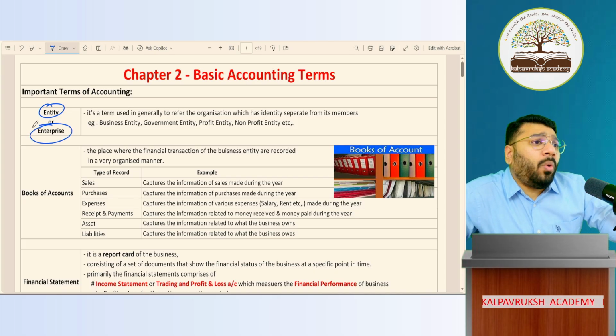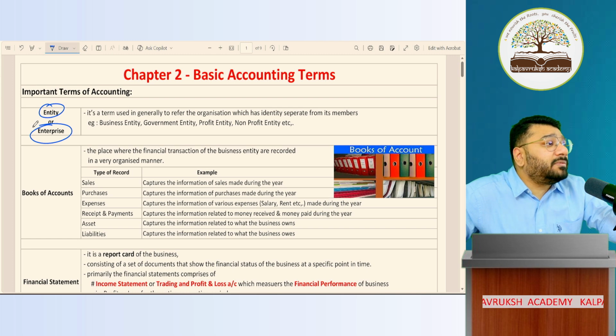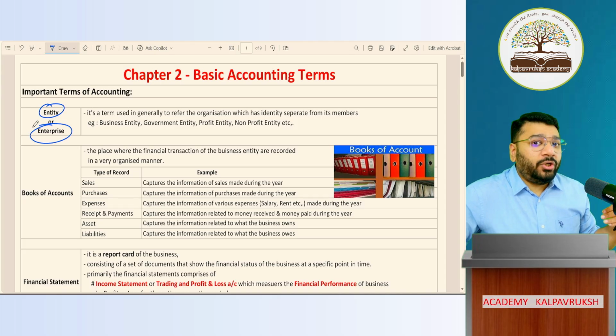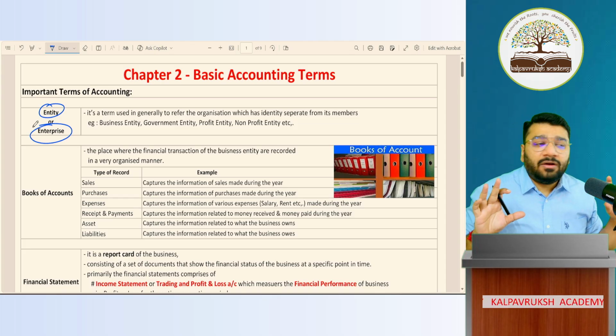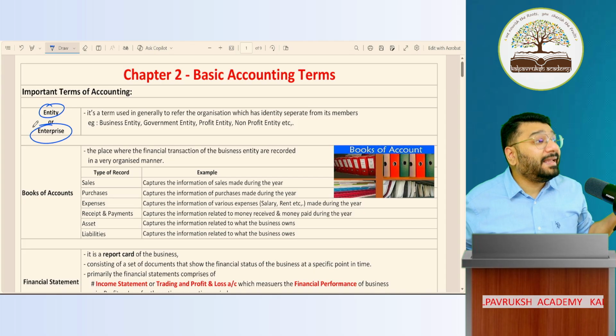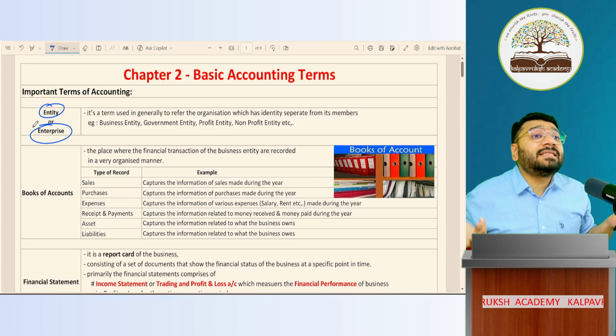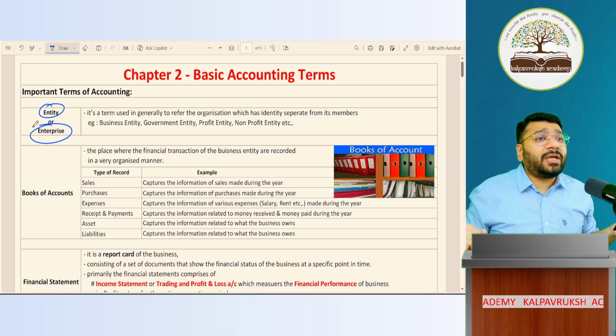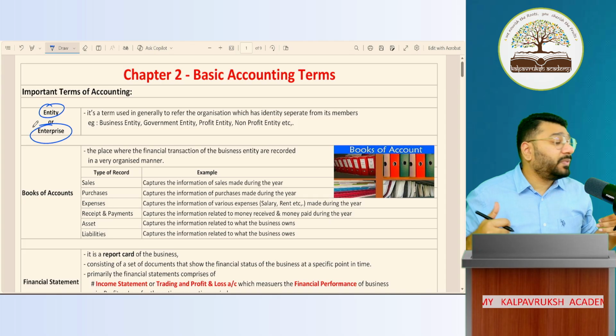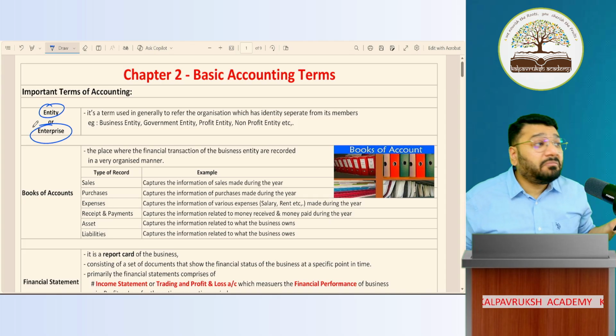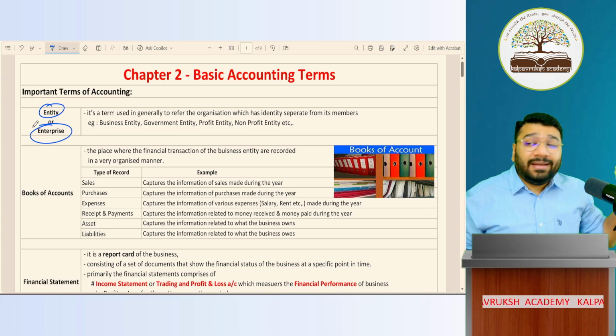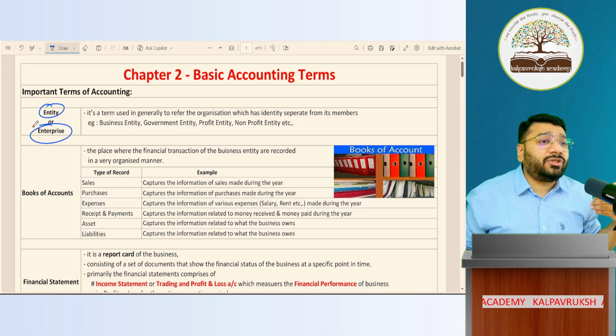According to you, what does an entity or enterprise mean? When do we use the term entity or enterprise? When you want to represent a business, we call it an entity. Fortune's Fun Learning Academy, what is it? Entity. It is called a business entity. Profit making entity. Got it, not got it? Kalpavriksha Academy, what is it? Entity. Reliance Industries Limited, entity. So entity or enterprise is a way of referring to one business organization. Got it, not got it?